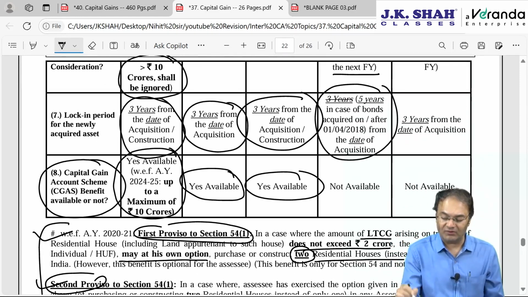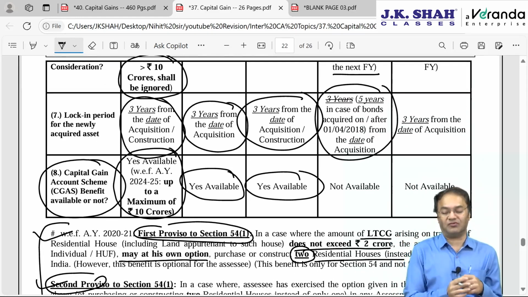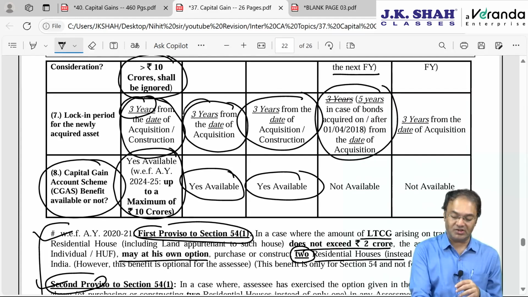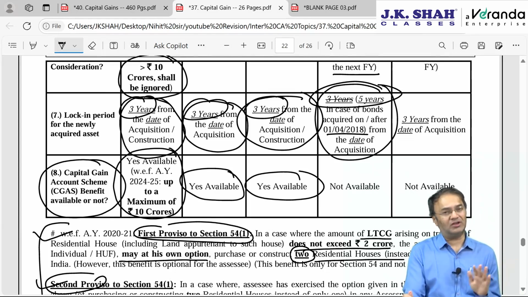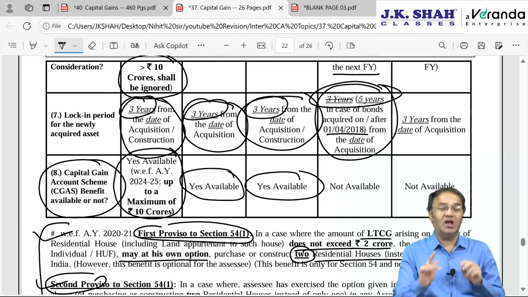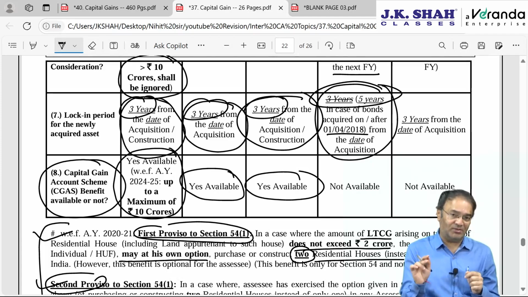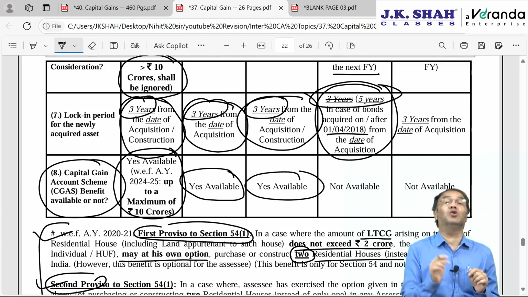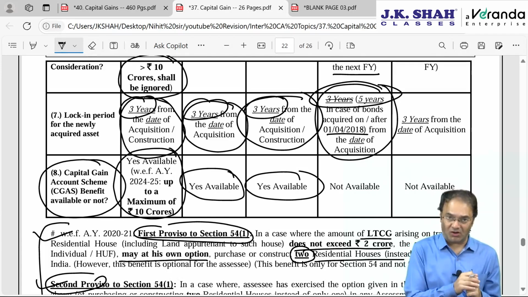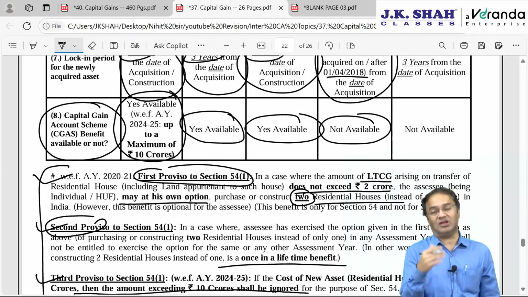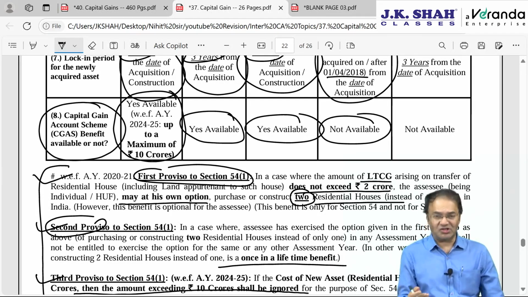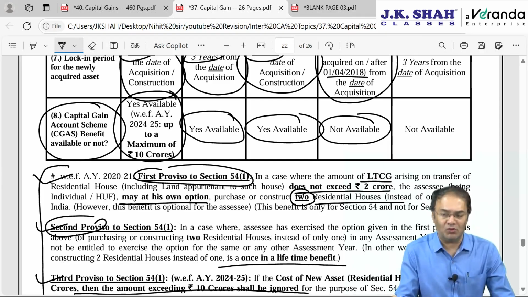Lock-in period of 5 years will be applicable instead of just 3 years for all other assets. Everywhere it is 3 years. Here it is 5 years since 1st April 2018. And the time limit to acquire is also 6 months. The highest lock-in period is applicable here, and the lowest amount of time period to acquire. Capital gain account scheme benefit is not available because the time limit to acquire itself is 6 months, which is very close to due date to file the IT return.